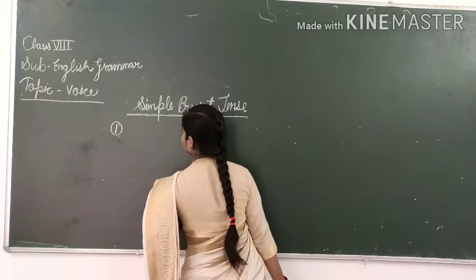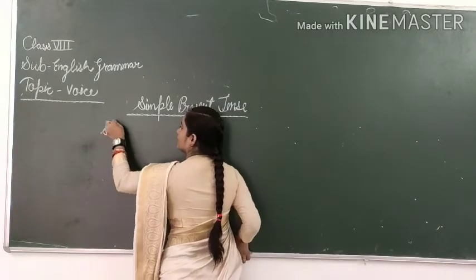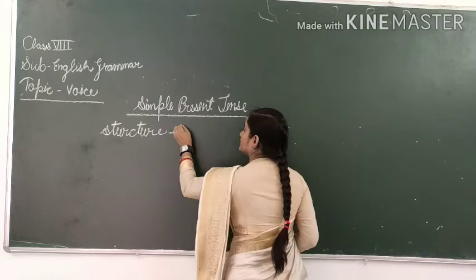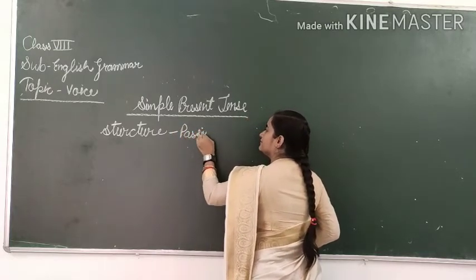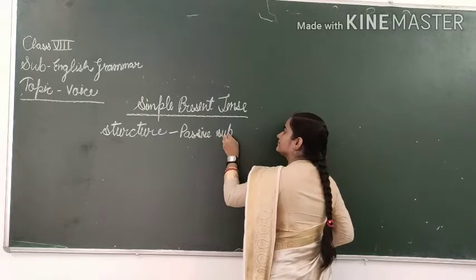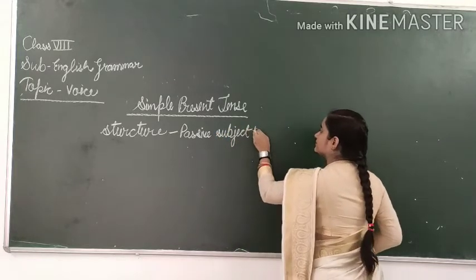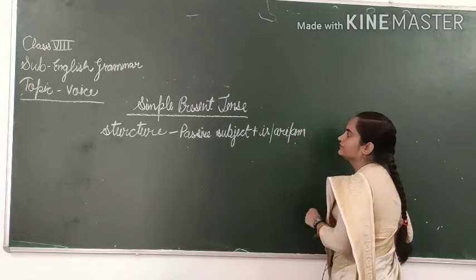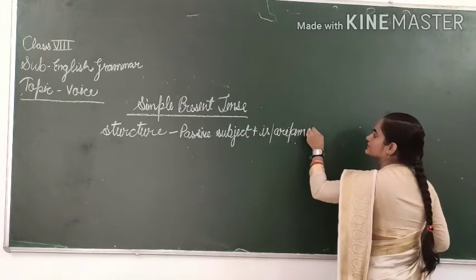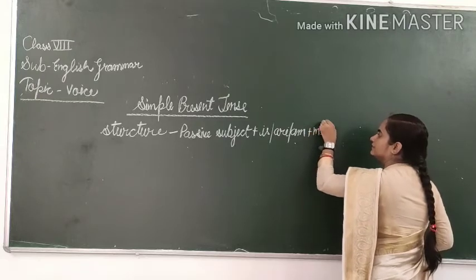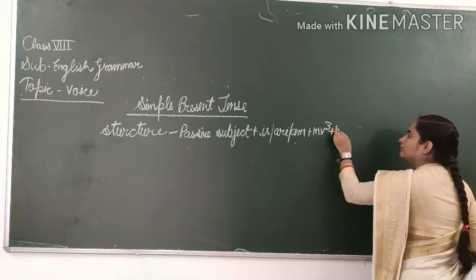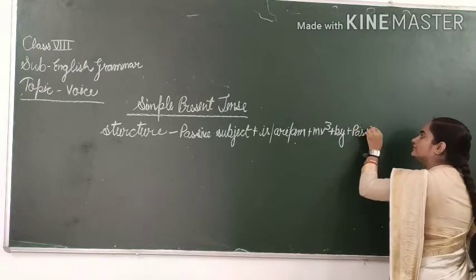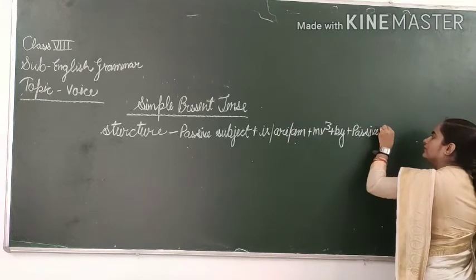Have a look at the structure of the passive: firstly the passive subject, plus is, are, or am according to the subject, plus V3, plus by, plus the passive object, which is actually the active subject.